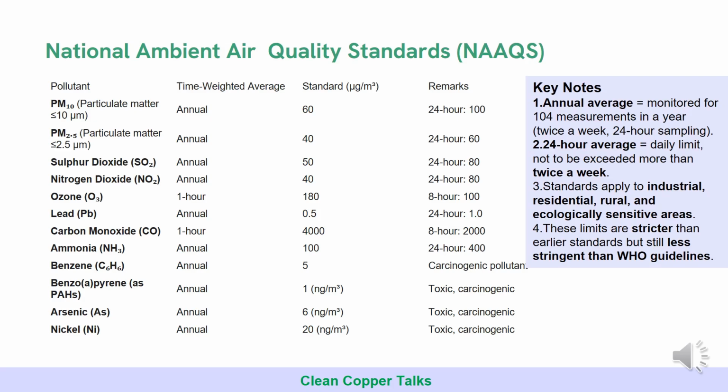So in 2009 they added PM 2.5, ozone, benzene, lead and nickel in the national ambient air quality standards. So the final national ambient air quality standards is what is shown here.